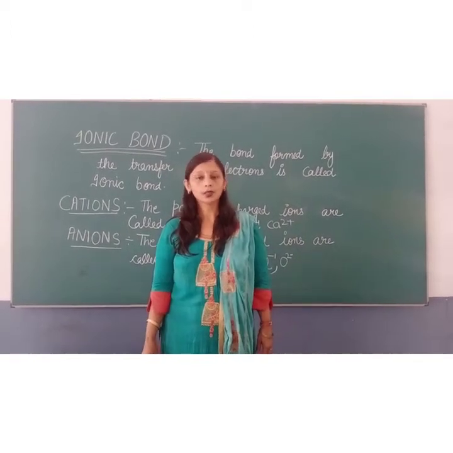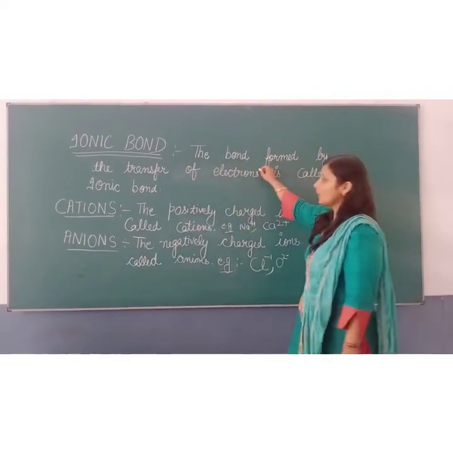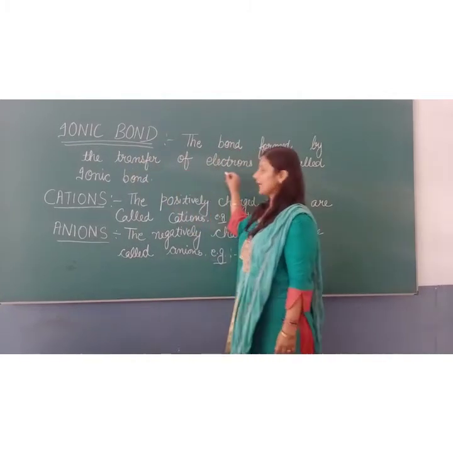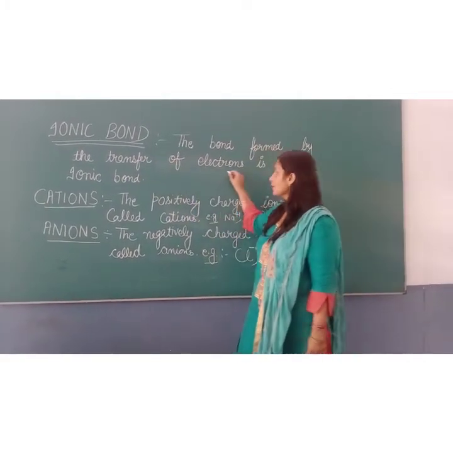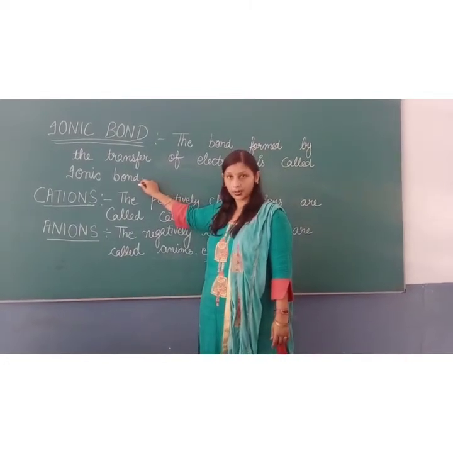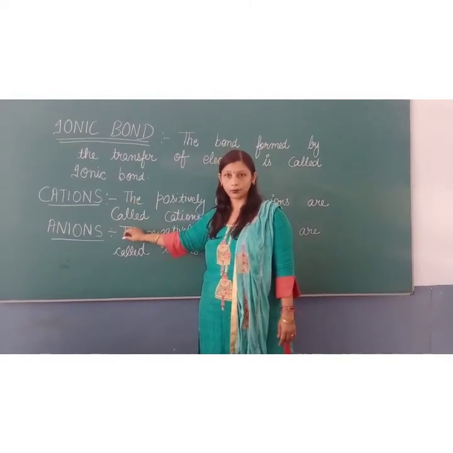First of all, what is the meaning of ionic bond? The bond which is formed by the transfer of electrons is called ionic bond. In ionic bond, we have cations and anions formation.